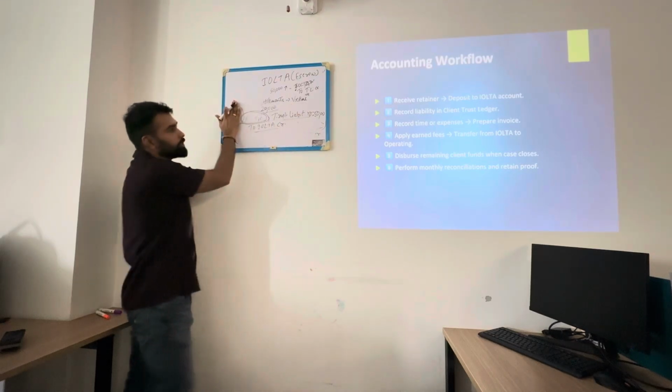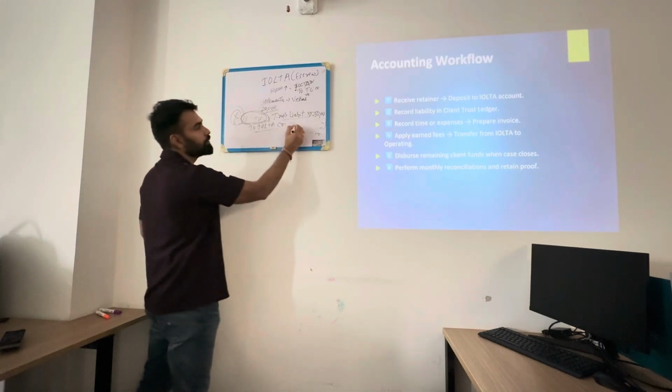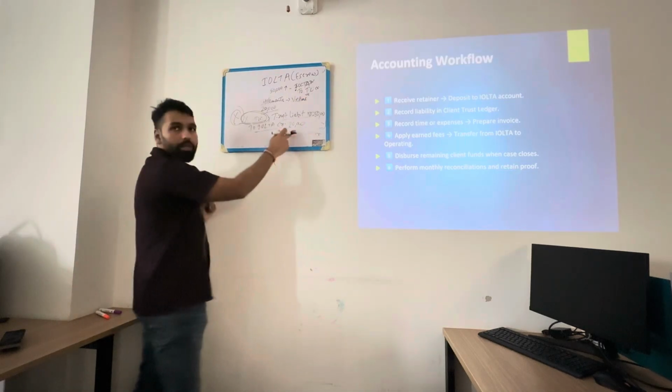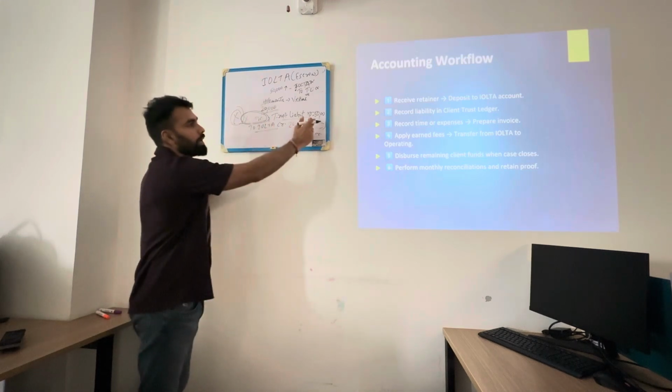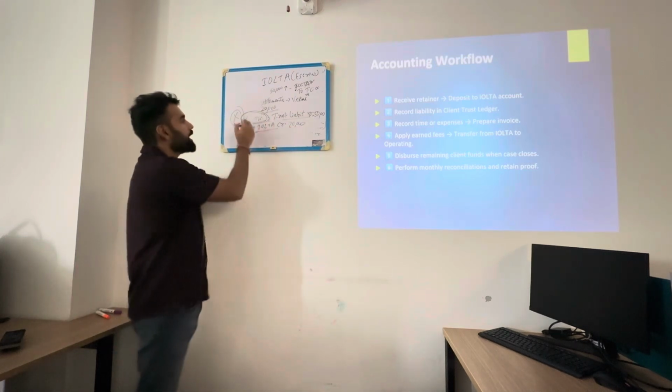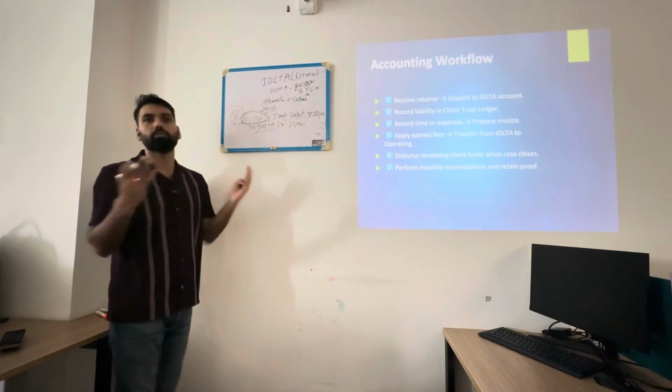But let's say we do not use the trust liability account here. What will happen is the IOLTA account will now be $50,000 minus $20,000, so it will be sitting at $30,000. So my asset will show $30,000, but my liability account will show $50,000. And then I have this additional account that will be coming in my balance sheet sitting at $20,000. Does not make sense, right?